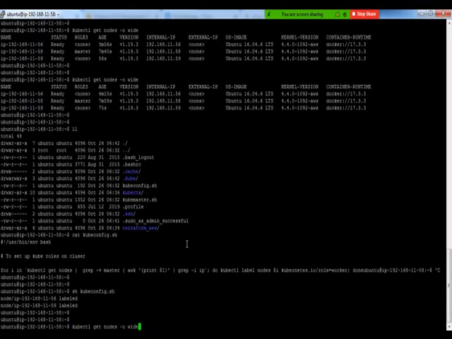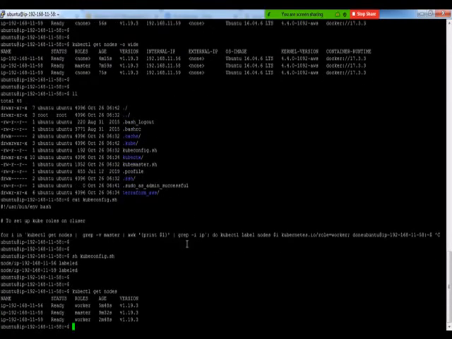If I again execute that command, which is kubectl get nodes, you can see that the role has been assigned as worker to my kube nodes, kube minions, and for master, the role is master. Earlier it was none, right? So this way I brought my cluster into a ready state.